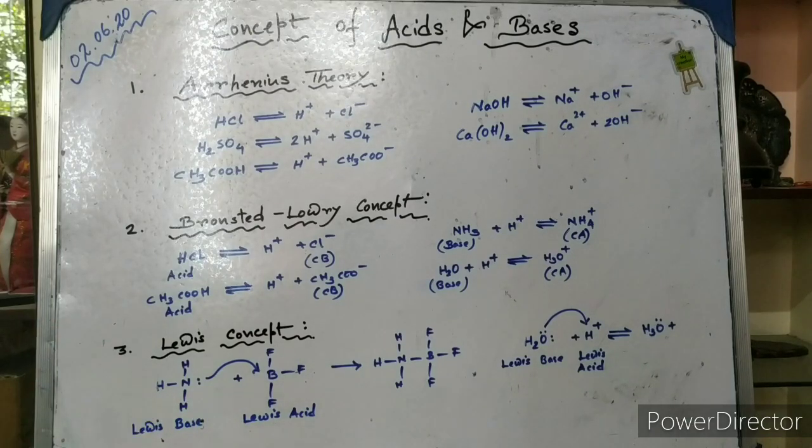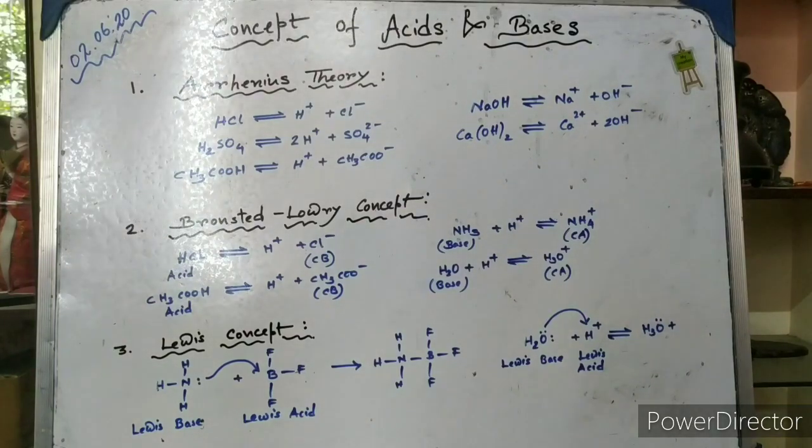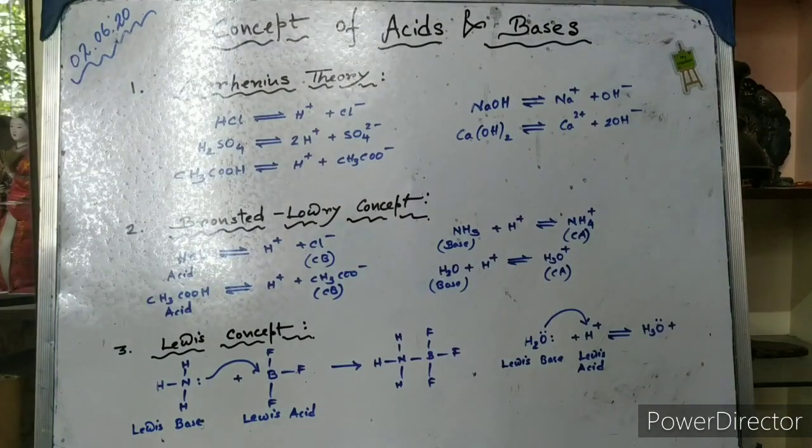After this mutual transfer of electrons, you can see that the adduct is formed. This is the adduct. Similarly, we have another example, where water reacts with the H+ ion. Water has two lone pairs of electrons on oxygen, and the proton can accept a lone pair. Therefore, we get the hydronium ion. So that is also a Lewis acid-base reaction.